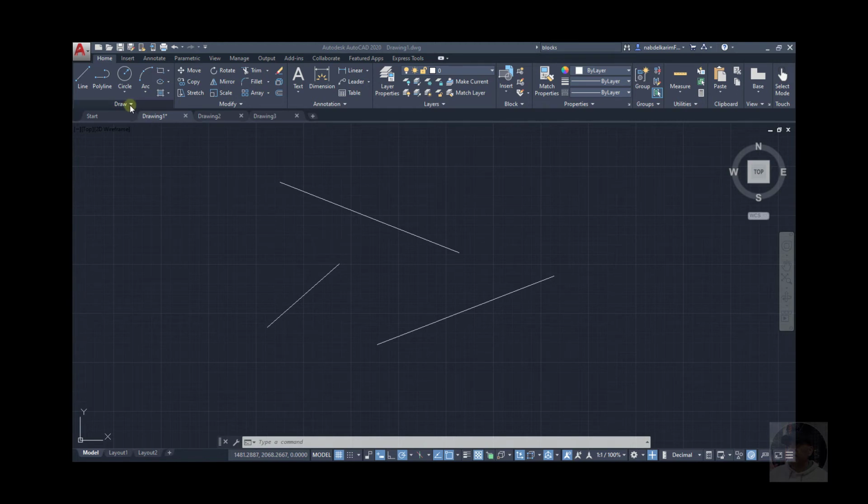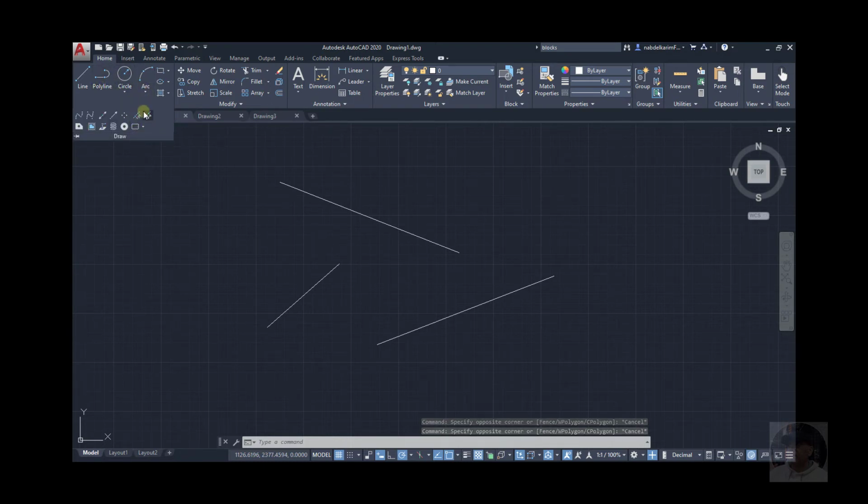Okay, some panels have a downward arrow along the panel name, which indicates that it has additional tools. So click on it. You will see the other tools. Okay, so apart from these tools, we have additional tools here. And if I want them to stay in there, I can click on the push pin here. Okay, and they will remain open. For example, modify. Click on the pin, it will remain open.